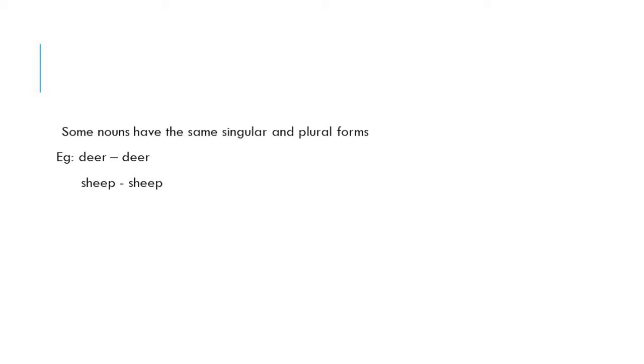And some nouns have the same singular and plural forms. For example, look at the word deer. Its plural form is also deer. Look at the word sheep. Its plural form is also sheep.